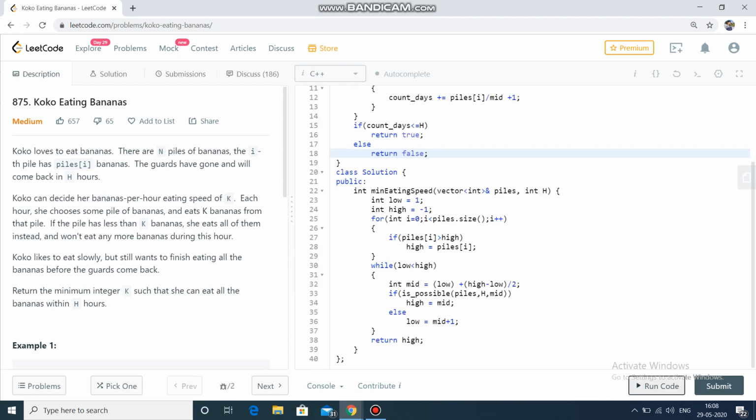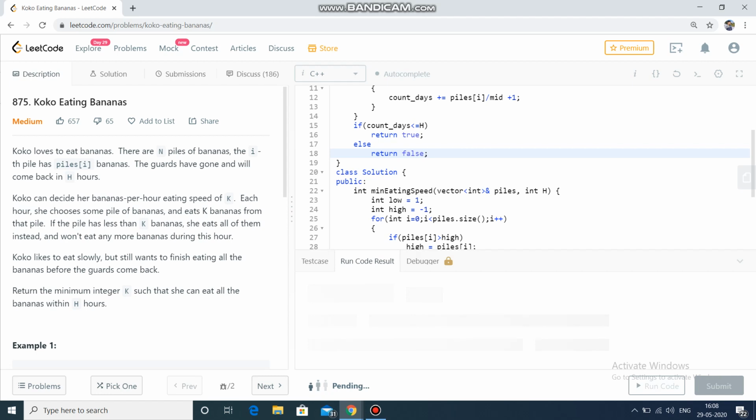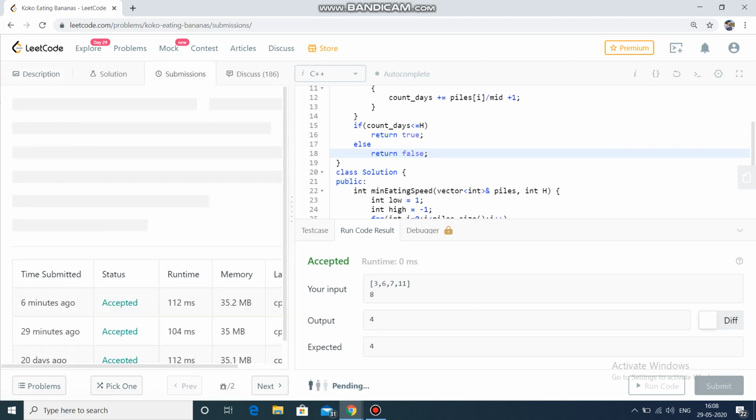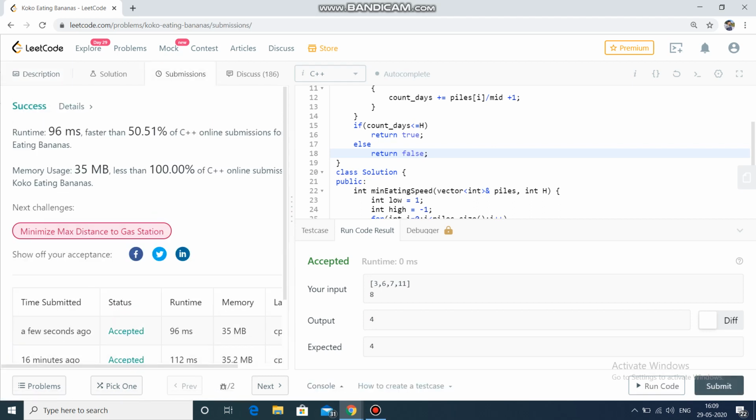Now let's check whether our code has any compilation error. So it's accepted for the sample test case. Now I will try the other test cases. So yes, its runtime is 96% and it's a success.